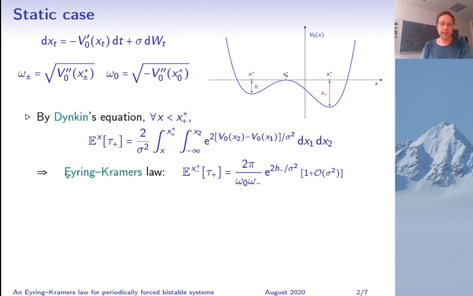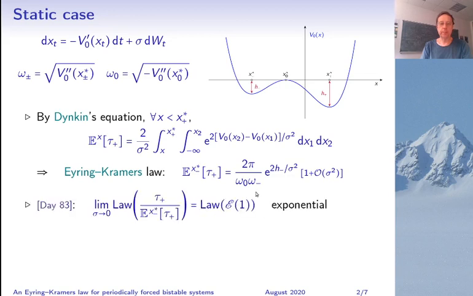And in particular, if you start in the left-hand potential well and do Laplace asymptotics on this formula, you obtain the so-called Nyren-Kramers law. So it shows that the expected transition time is exponentially large in the barrier height between the starting minimum and the saddle, and there's a prefactor depending on the curvatures introduced here. Furthermore, Day has shown that the law of tau plus renormalized by its expectation converges to the law of an exponential variable of parameter 1 if sigma goes to 0.